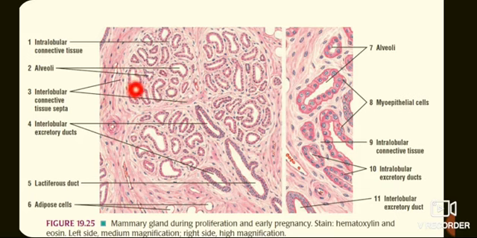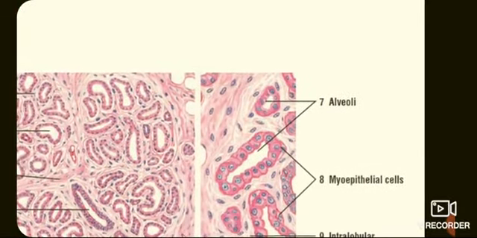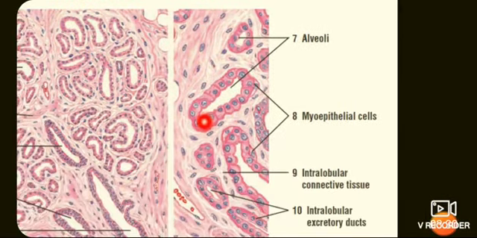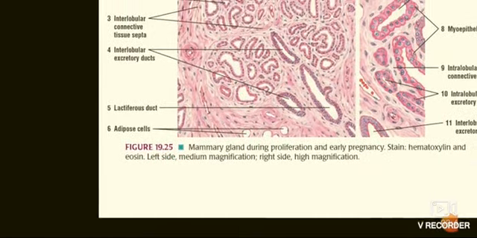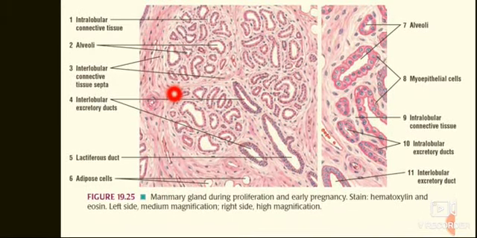Both the alveoli and the intralobular ducts are lined by two layers of cells. These cells are luminal epithelium, which is cuboidal epithelium or low columnar epithelium, and basal myoepithelial cells, which are flattened contractile cells. The intralobular connective tissue is loose and interlobular connective tissue is dense with adipose tissue.